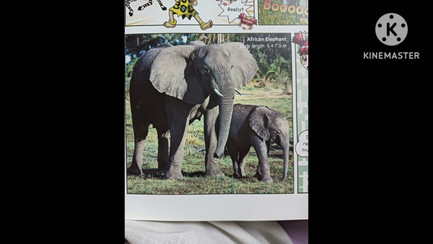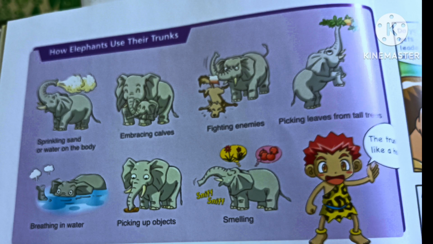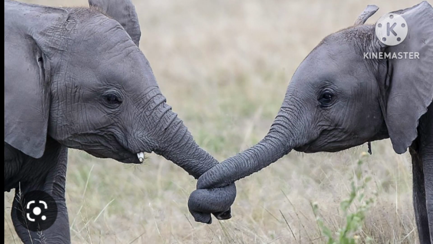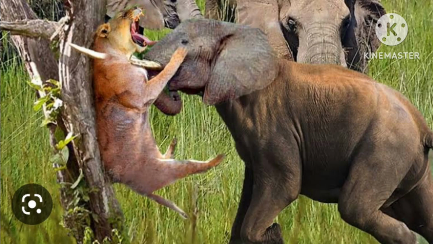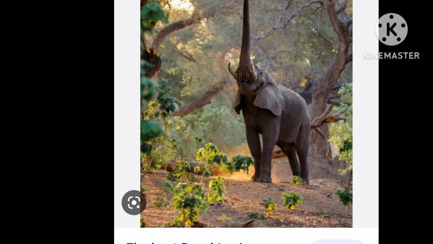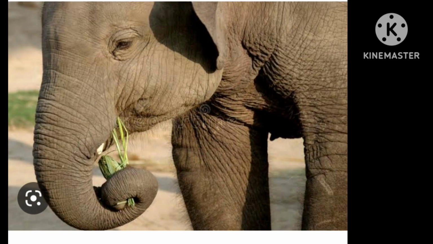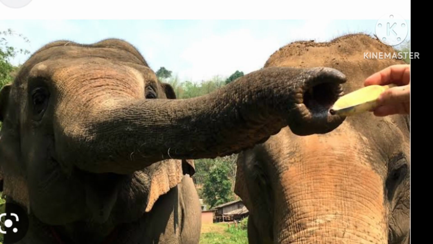So guys, this is the African elephant whose body length is about 5.4 to 7.5 meters, huge. Nowadays, elephants use their trunks for sprinkling sand or water on the body, embracing calves, fighting enemies, picking leaves from tall trees for eating, breathing in water, picking objects, and smelling.